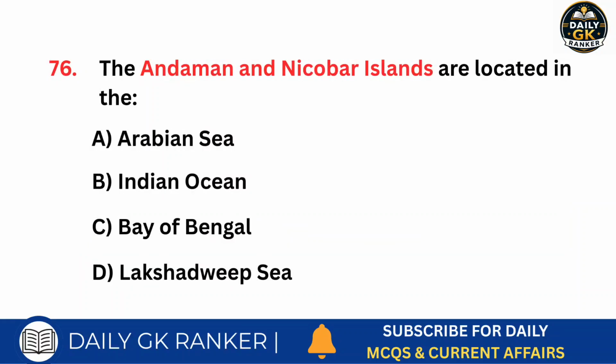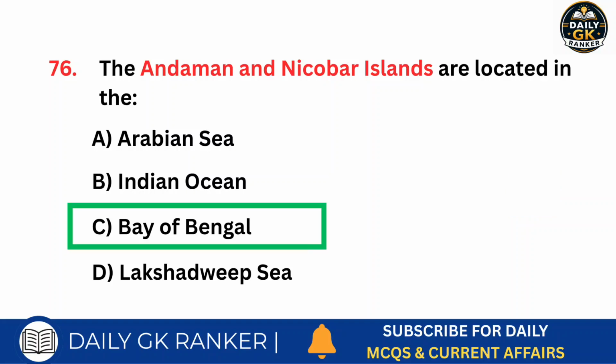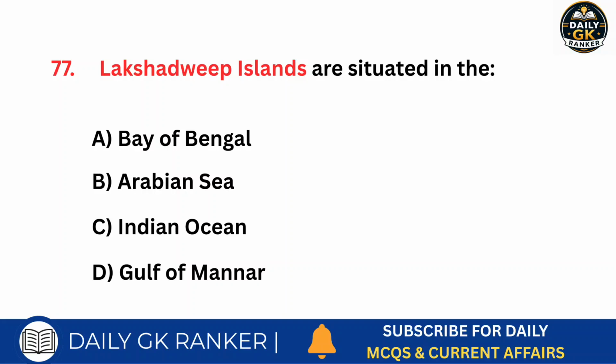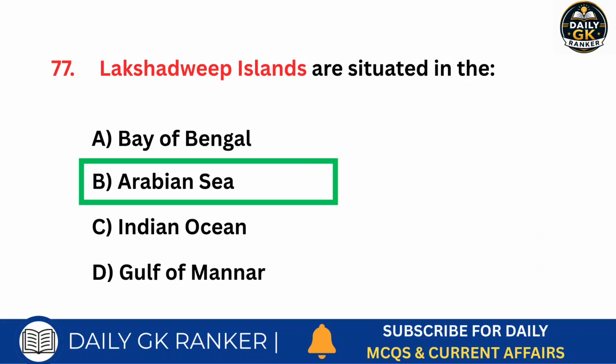The Andaman and Nicobar Islands are located in which water body? Answer is Bay of Bengal. Lakshadweep Islands are situated in which sea? Answer is Arabian Sea.